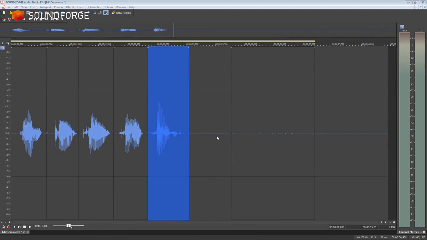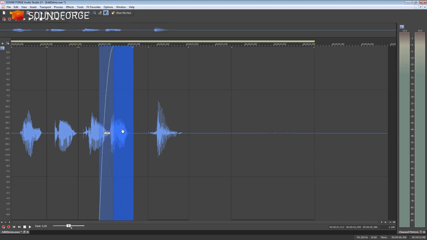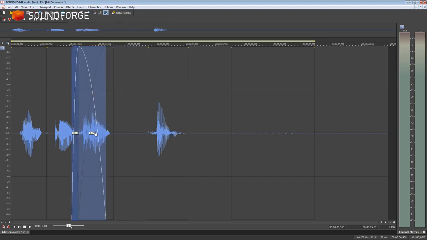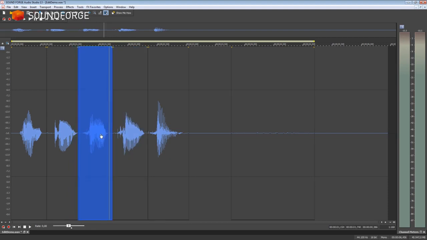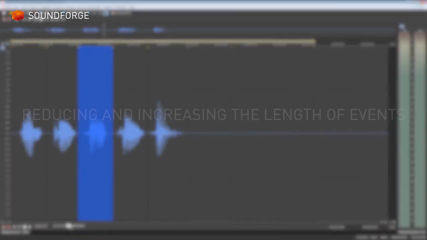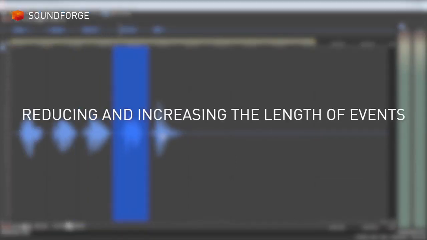To regroup the events, simply move them to their new location. Doing this moves the event over the existing event just like a sheet of paper. The overlapped event underneath can be just as easily dragged out again from under the new event and dragged to another location. Event borders are automatically crossfaded so that there's no clicks.